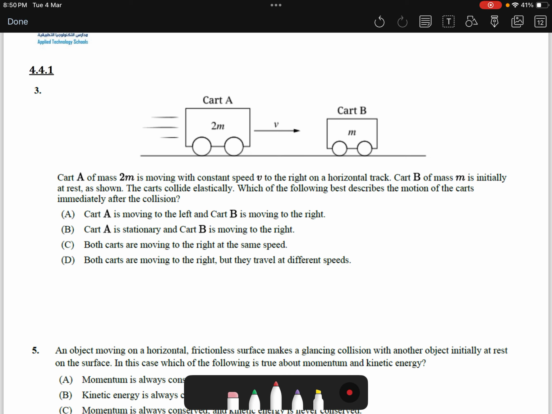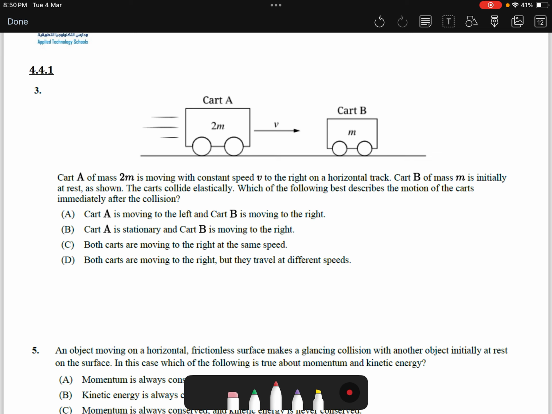Cart B of mass m is initially at rest. As shown, the carts collide elastically. Which of the following best describes the motion of the carts immediately after collision?